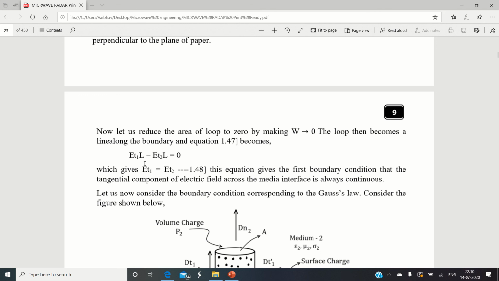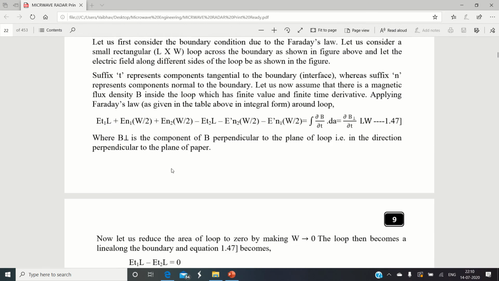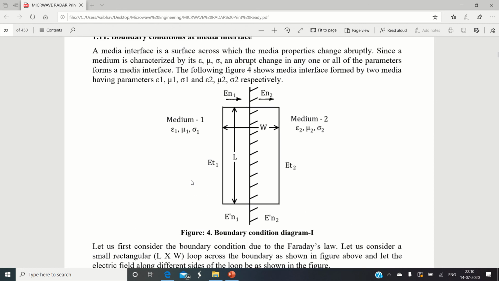You already know that E stands for electric field intensity and T stands for the tangential component. Please remember, the tangential component is the component of the electromagnetic signal which is parallel to the boundary. See how the boundary is in the plane of the paper.